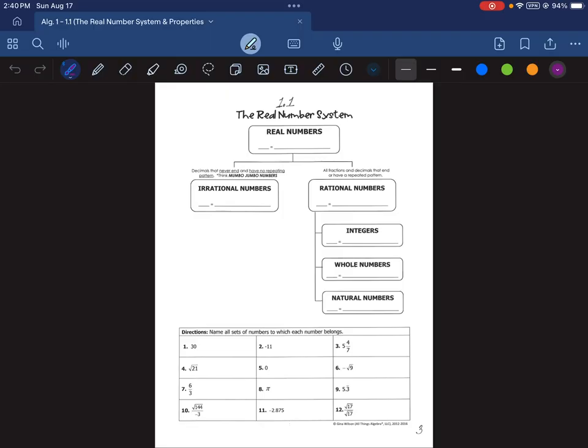The name, the real number system, the word real kind of implies that there are numbers that aren't real, or imaginary. That's kind of weird, and believe it or not, that's exactly what it implies, and it's correct that there are imaginary or non-real numbers. Before you start panicking and wondering how we're going to deal with that, just know that we aren't going to do anything with that during Algebra 1. It'll be an Algebra 2 issue. So for now, any number we talk about during this course of Algebra 1 will just be a real number.